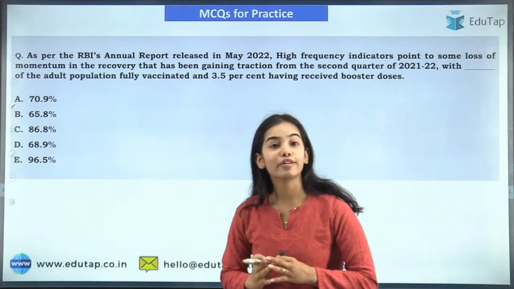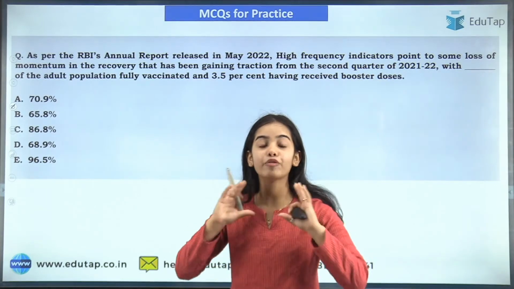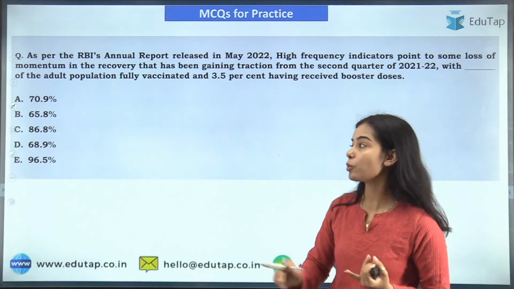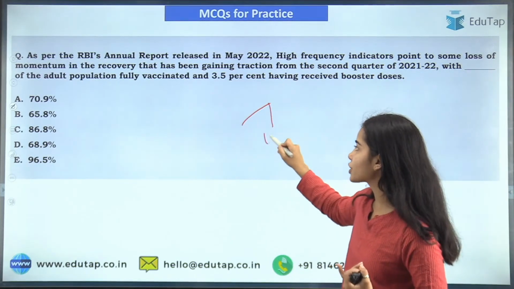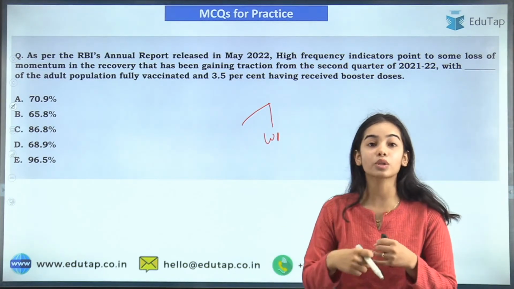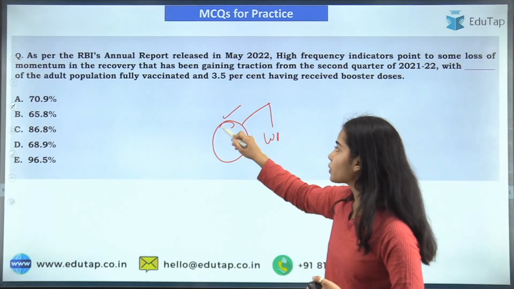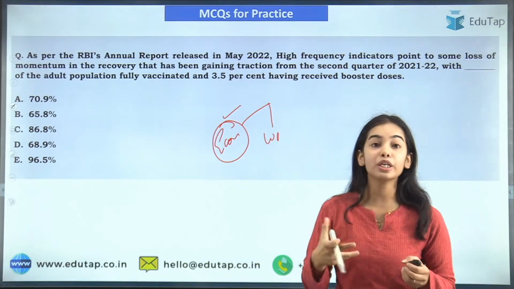So this was all for today. I hope you have got a brief overview of the annual report. It was about the working and operations of the RBI and how its departments are working, as well as an economic review of what is happening to the economy.